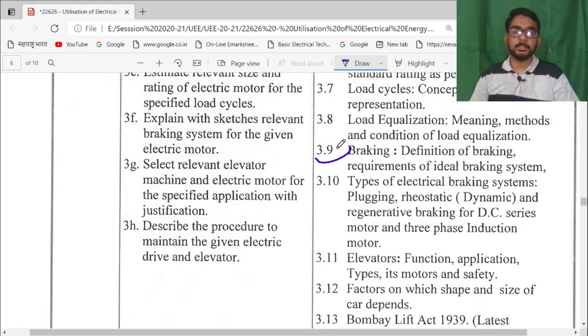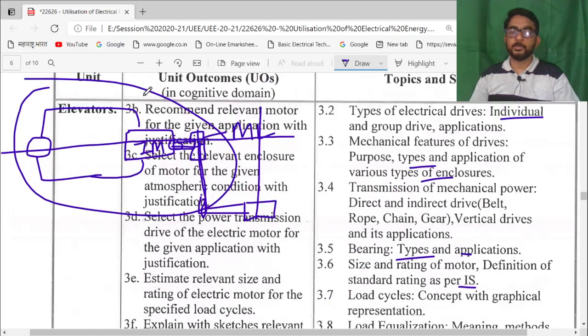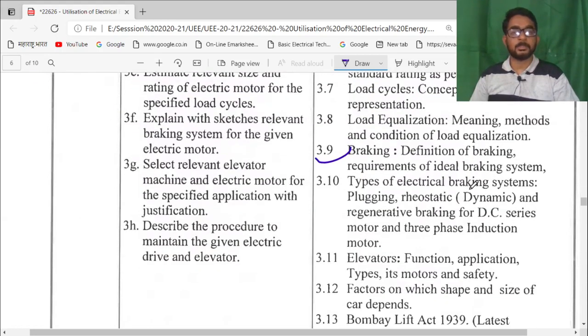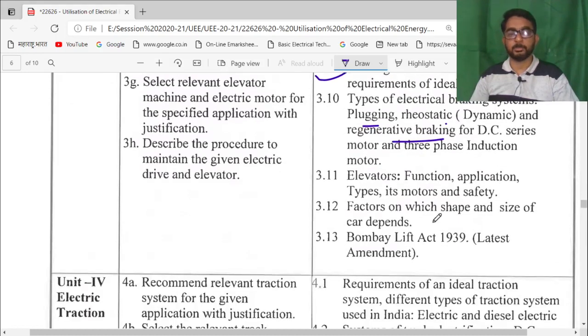Then another part is braking. Suppose a particular load system is running, and we have to stop it. We then apply brakes, either mechanical brakes or electrical brakes. So we have to study the types of braking here: plugging, rheostatic braking, and regenerative braking for DC series and 3-phase induction motors.